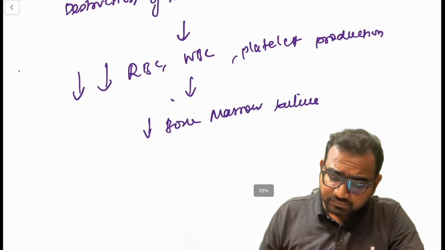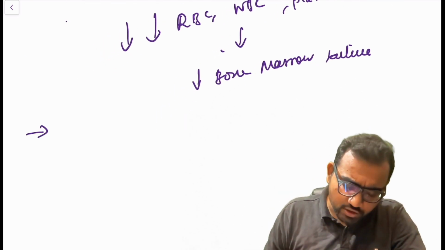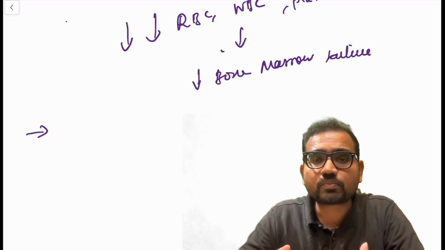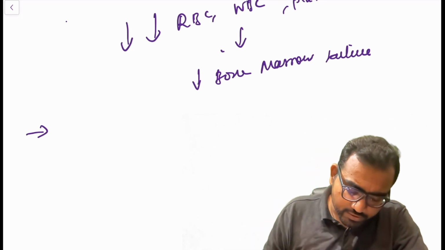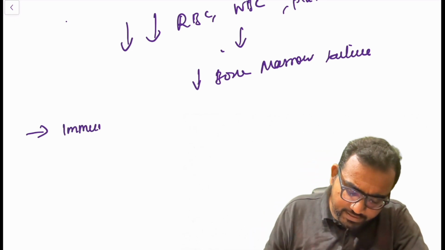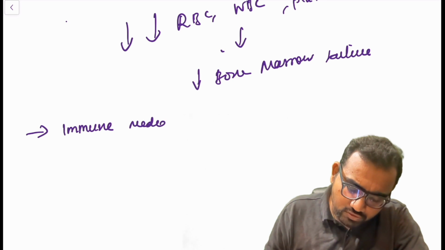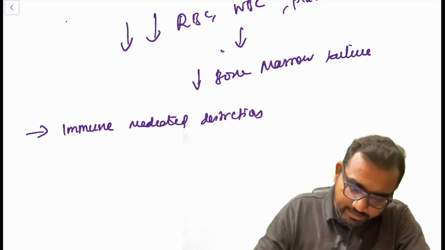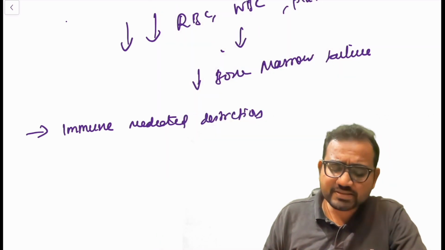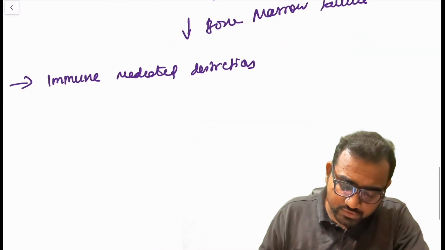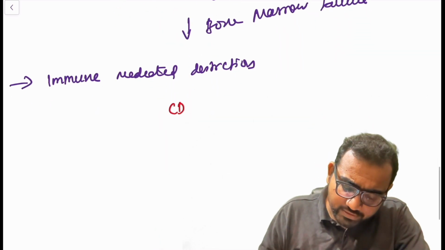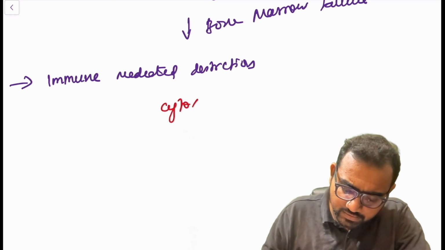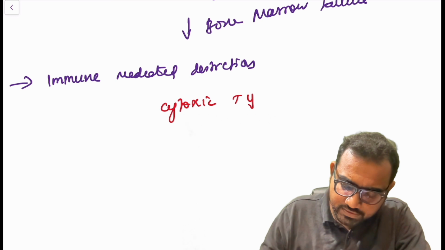Now I'll tell you a few very important causes for this destruction of hematopoietic stem cells or bone marrow failure. The first one is immune mediated destruction, where the cause remains unknown, an idiopathic cause. What happens in immune mediated destruction is there is a release of cytotoxic T lymphocytes.